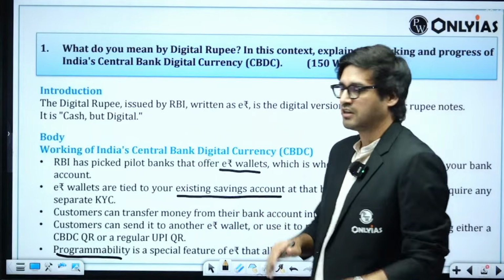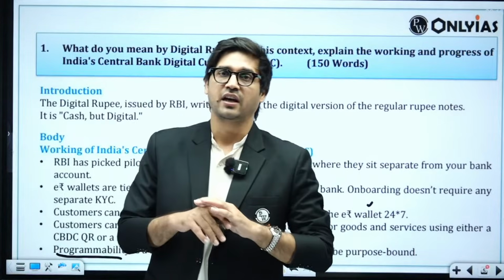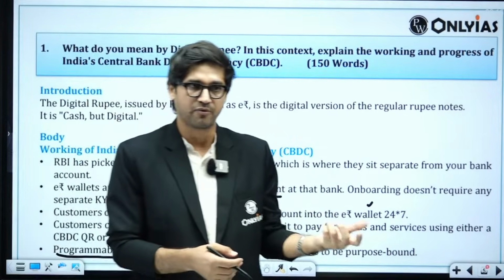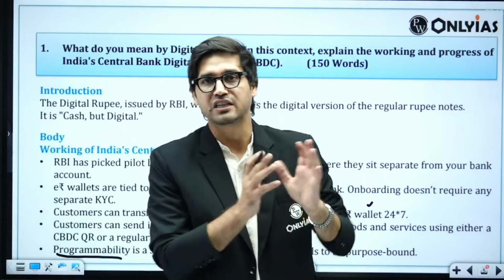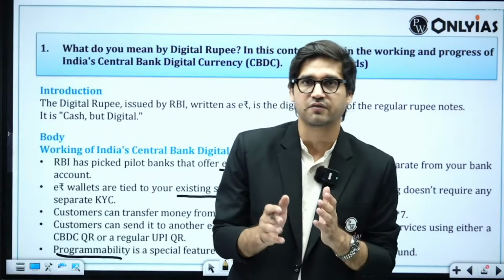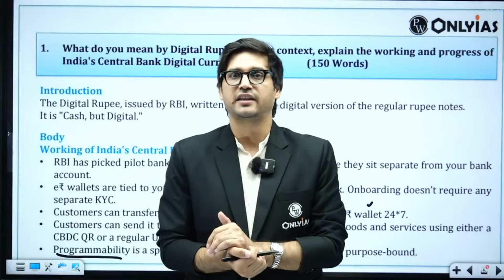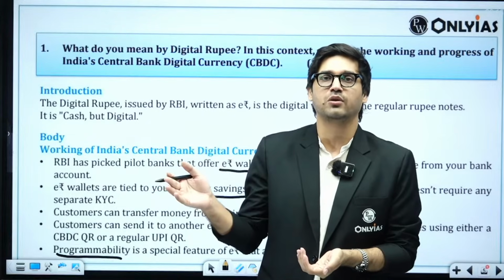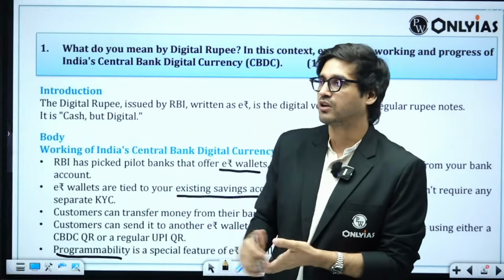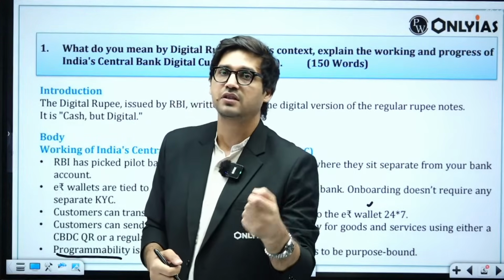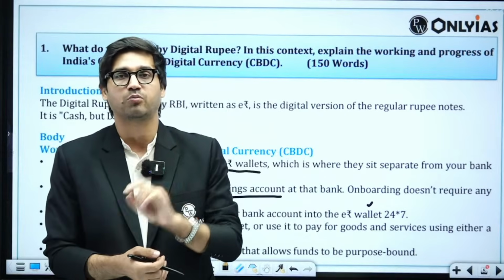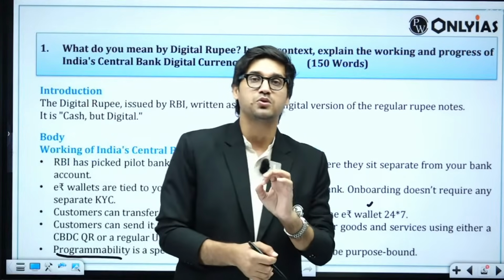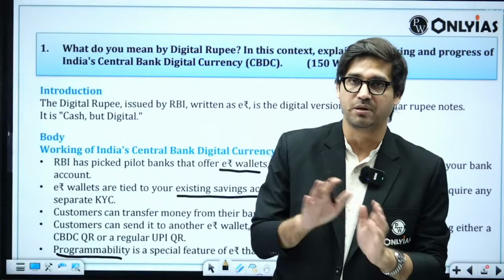It is very simple. Again, how does it work? RBI has selected a few banks. If you have an account with these banks, you can download the e-rupee wallet app from these banks. Then you simply transfer your account balance, however much you want in digital currency, to your e-rupee wallet, and then you can use it. How can you use this? You can send this digital currency to another person who has an e-rupee wallet, or you can scan QR codes and pay merchants for the goods and services you're using. One important point to be highlighted here is the programmability of central bank digital currency, which means the use of this currency can be purpose bound.